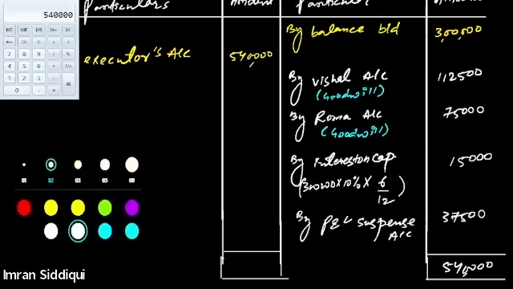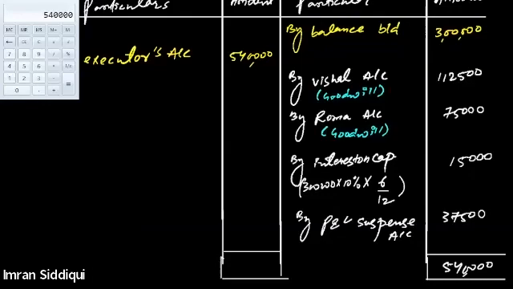So who is an executor? Executor is a person appointed by the court. He is responsible for finalizing the account of the deceased partner. So whatever the amount due toward the deceased partner is transferred to the executor's capital account.